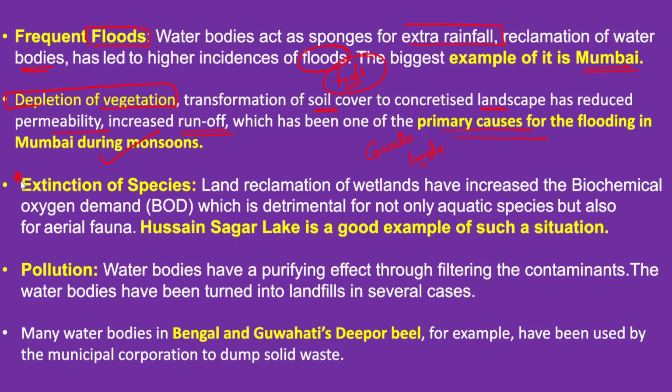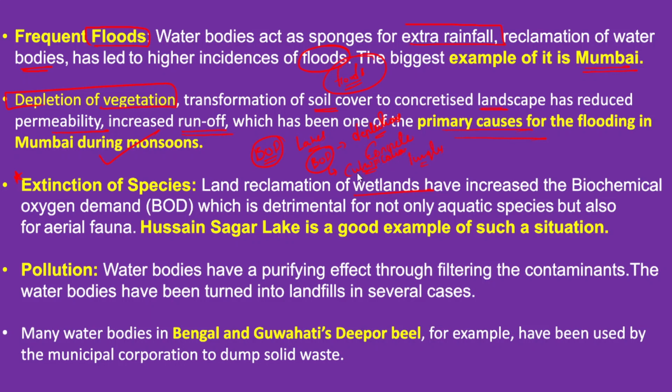After that, we need to talk about the extinction of species as well because of the reclamation of land. Now land reclamation of wetlands has increased the biochemical oxygen demand. I hope you understand the meaning of biological oxygen demand. Maintaining its balance in the lakes or ponds is very important to maintain the lake ecosystem. For example, if biological oxygen demand increases, that leads to the depletion of the fish stocks in those ponds. It even leads to the eutrophication of those ponds.